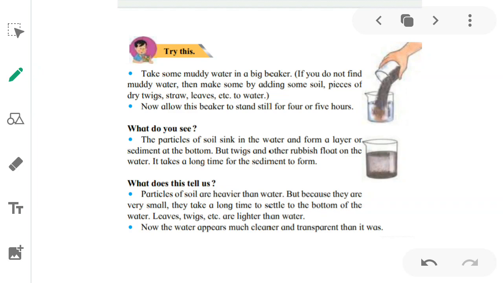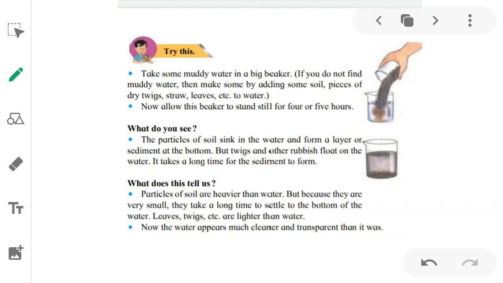What you will notice is that the particles of soil sink in the water and form a layer or sediment at the bottom. So what does sediment mean? Sediment means the matter that settles at the bottom of a liquid is called sediment. So the soil will sink and settle at the bottom of the liquid. So the particles of soil sink in the water and form a layer or sediment at the bottom.